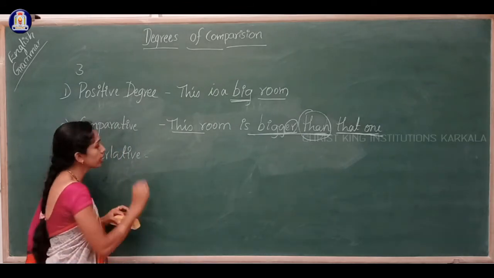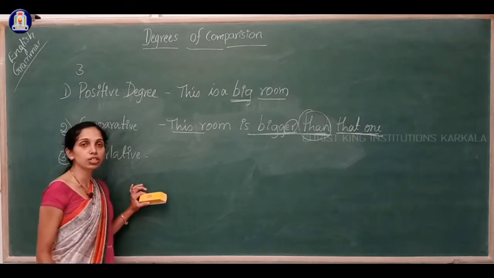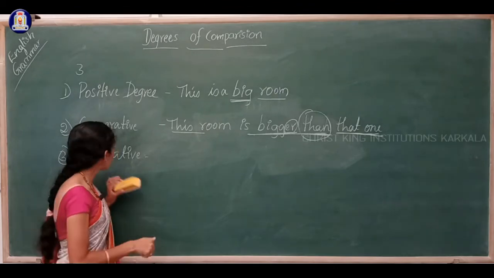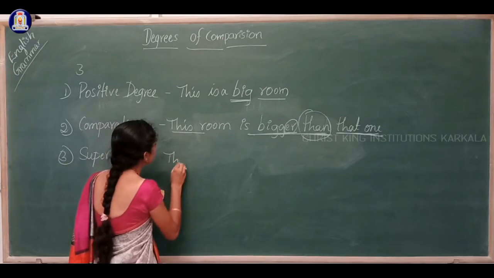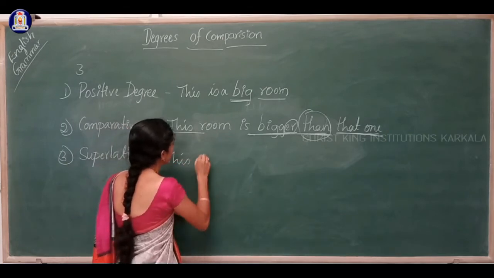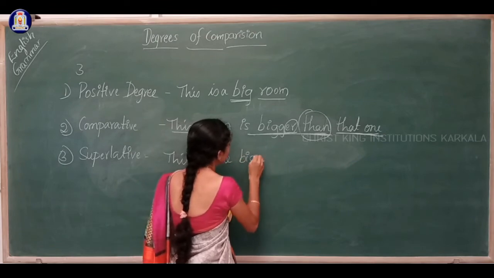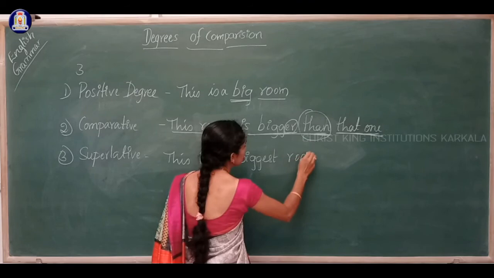Okay, next look at the third one. Superlative degree. It is used to refer to the highest degree and it is the last degree. Okay, so this is the biggest room.